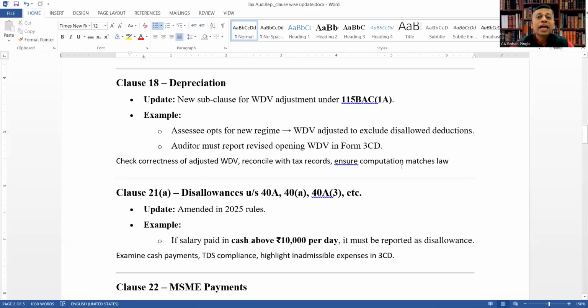Next, clause 18, depreciation. What is the update? A new subclause for WDV adjustment under section 115BAC clause 1A. Let's see an example. The assessee opts for the new regime, and WDV is adjusted to exclude the disallowed deductions. The auditor must report the revised opening WDV in Form 3CD. For that, check the correctness of the adjusted WDV, reconcile with tax records, and ensure the computation matches the law.